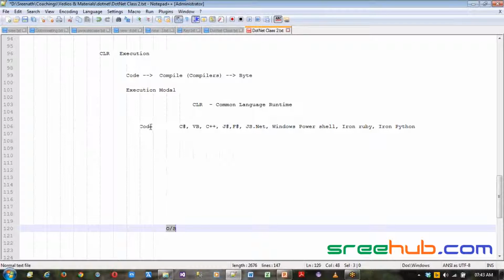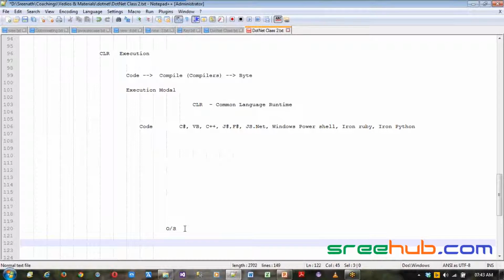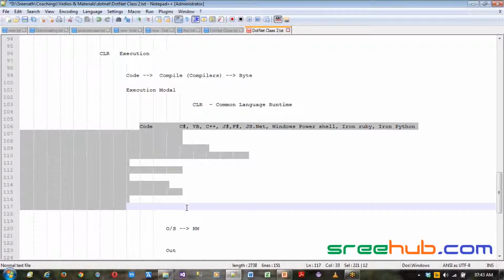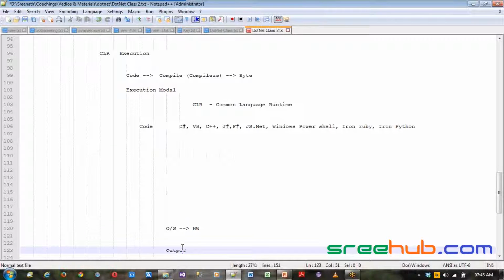If I can successfully give my instructions to the operating system, that is more than enough, because the operating system in turn will talk to your hardware and then give you output. Obviously after the operating system's interaction, we need an operating system because .NET is an application program. Then you will get an output.